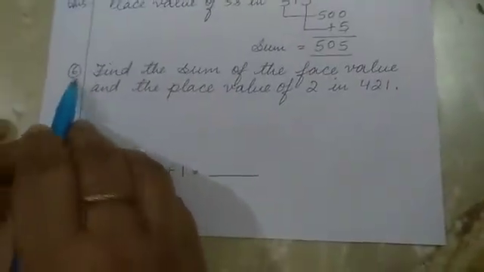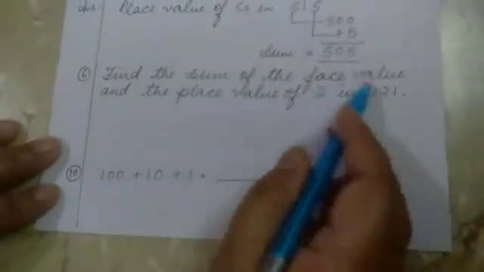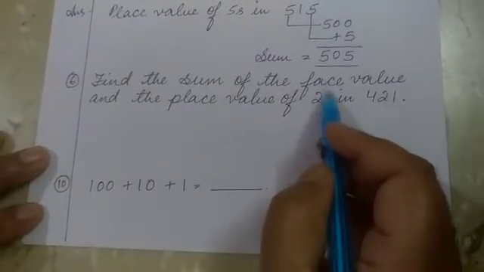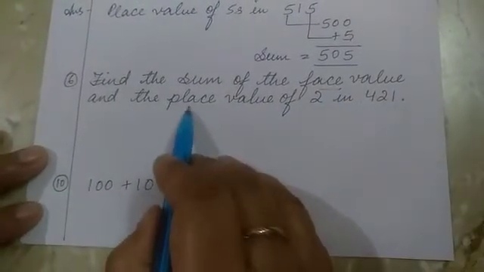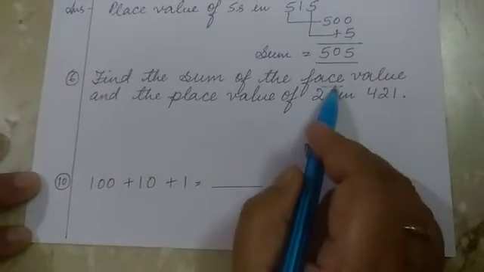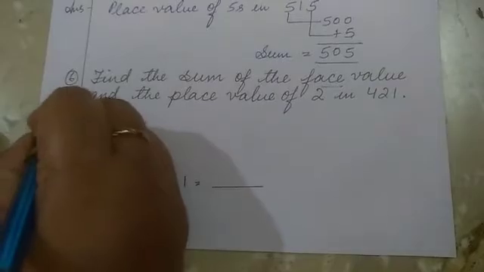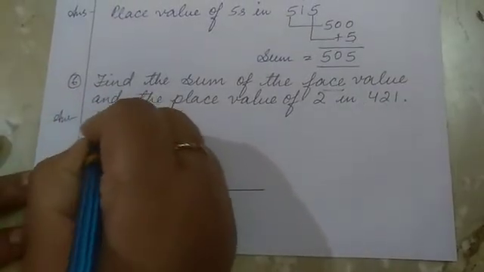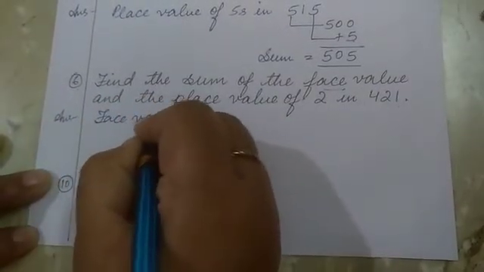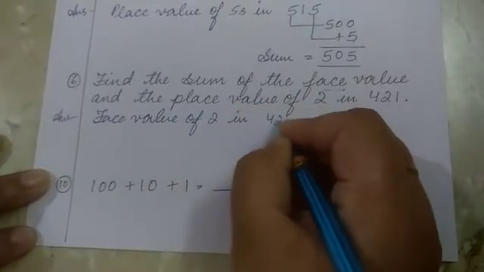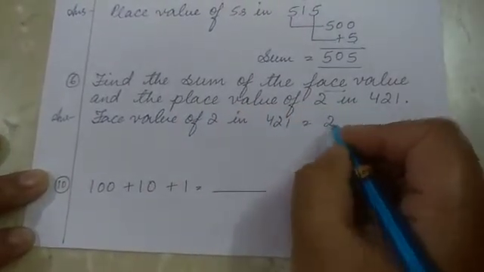Next question, number 6. Find the sum of the face value and the place value of 2 in 421. Here you have to find out the face value also and place value also. Children, face value means you have to write the number itself, and place value means in which place it is written. So we will write the first step. It is given as face value of 2 in 421. So we will write it as 2.